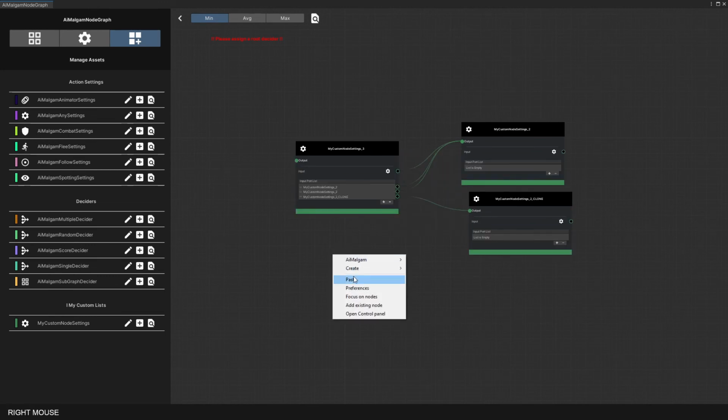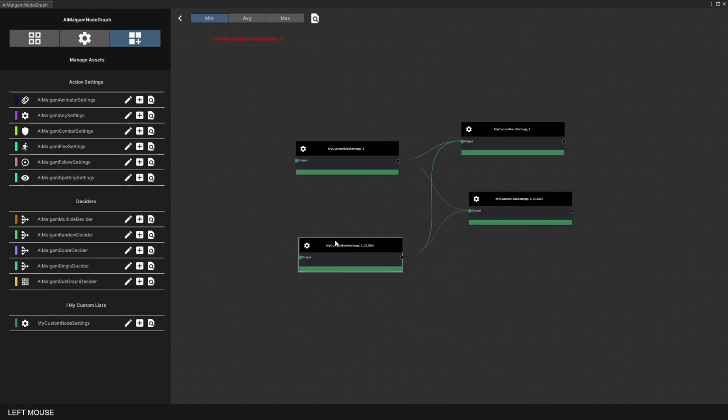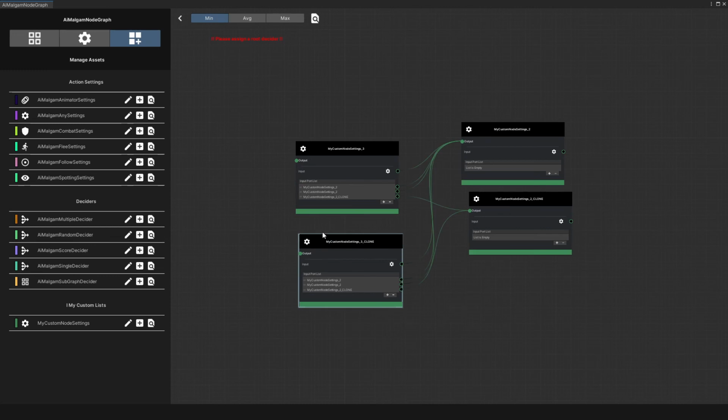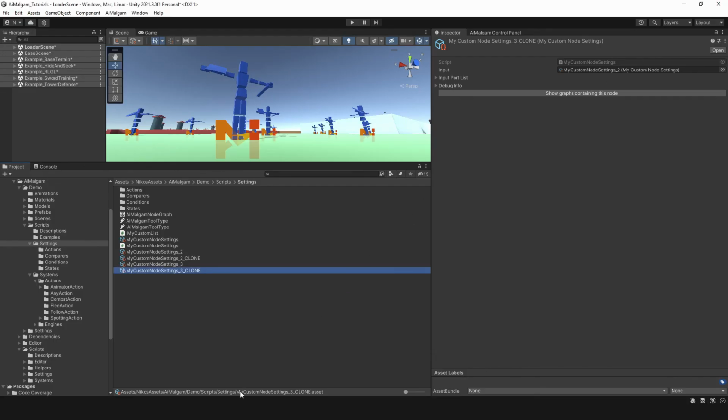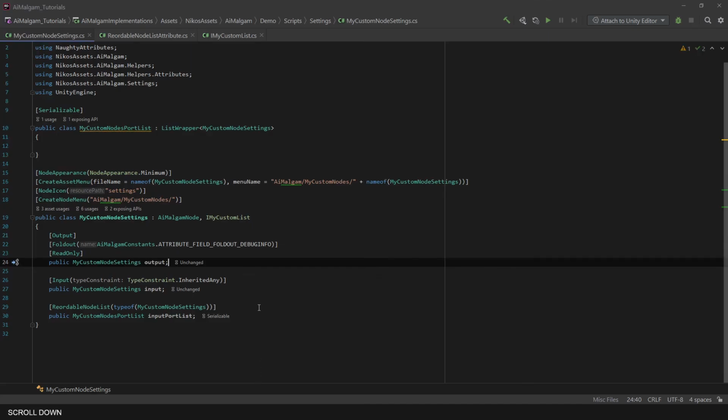The context menu actions for this custom node also work. That was basically the most important stuff for the node setting. But now I will show you some interesting methods you might want to take a look at.